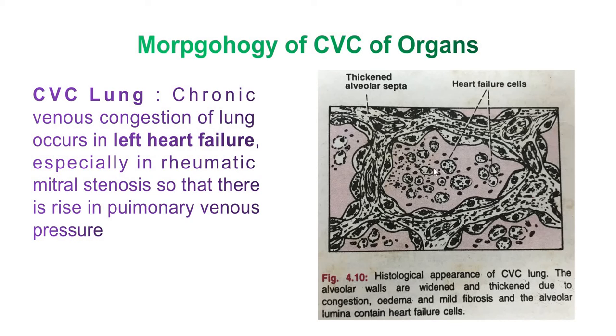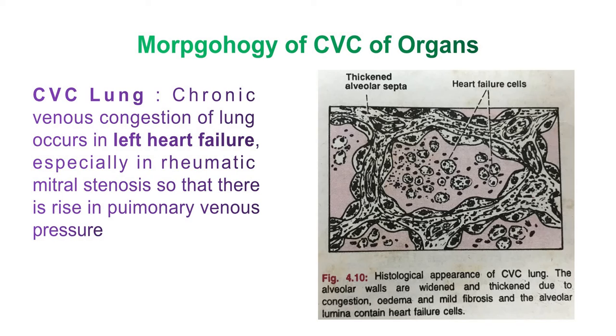Histologically the alveolar septa are widened due to the presence of interstitial edema as well as dilated and congested capillaries. The septa are mildly thickened due to a slight increase in fibrous connective tissue.